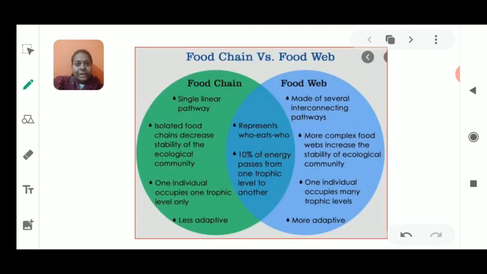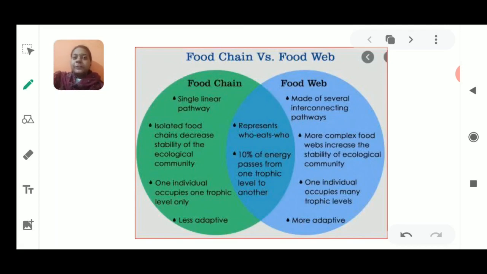Now if we are living, we need to interact with each other. So when we are interacting with each other, we are interacting with the biotic as well as the abiotic factors. Abiotic factors are the non-living factors, and biotic factors are the living factors. When we talk about interactions of the environment, the very first word which comes to our mind is the ecosystem. The ecosystem is the interaction between the biotic and the abiotic components of the environment.